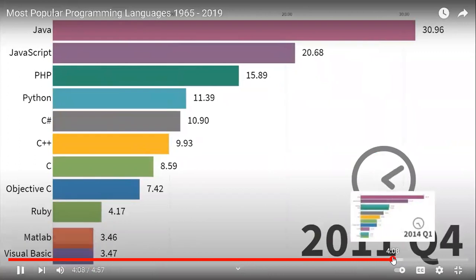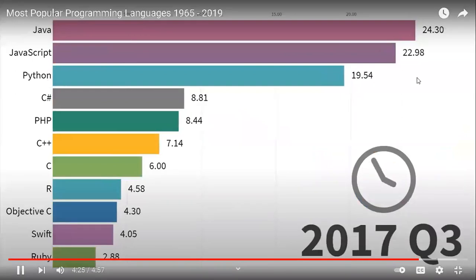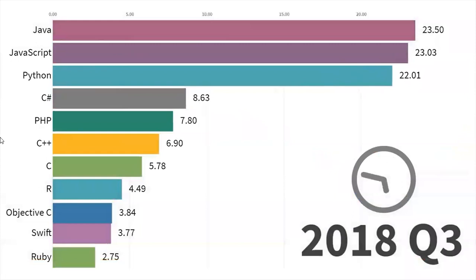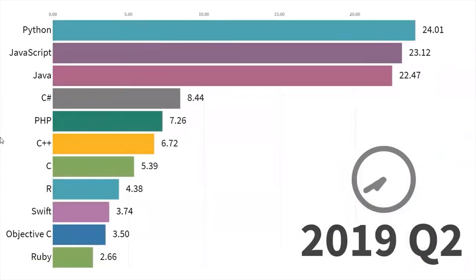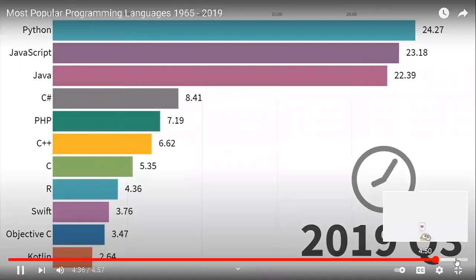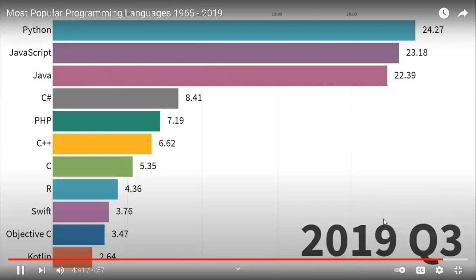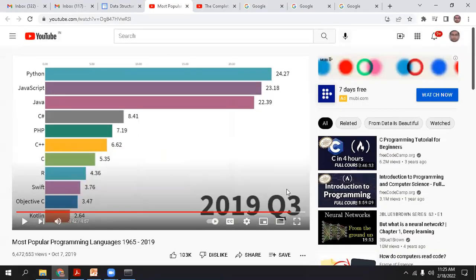I'm sharing this link. You can go through it. If we see, look, Python has entered and in 2017 Python is gaining popularity. Look, it crosses Java and JavaScript in 2019. It will show up to 2019, when Python is popular across all the existing languages. So I think you can understand how popular and widely used it is nowadays.